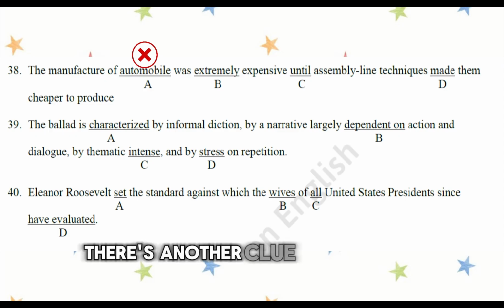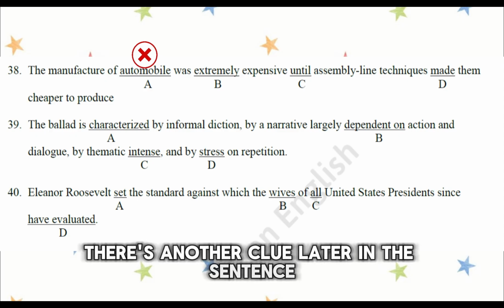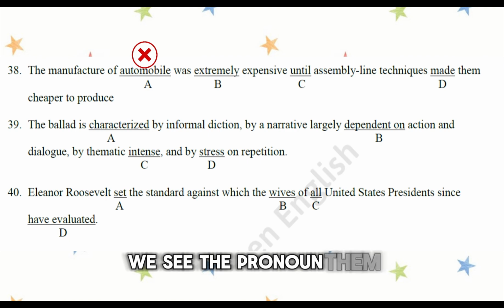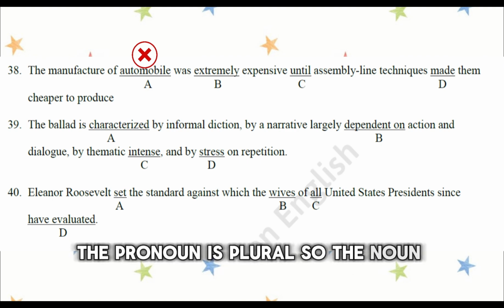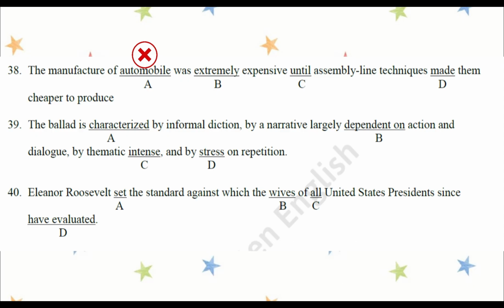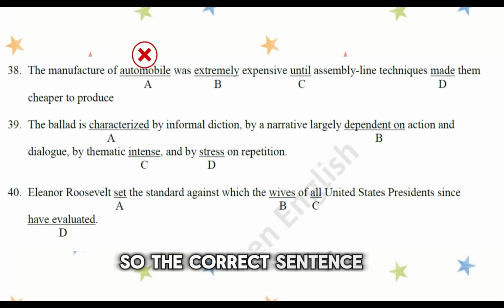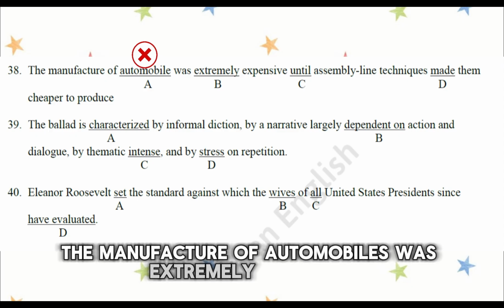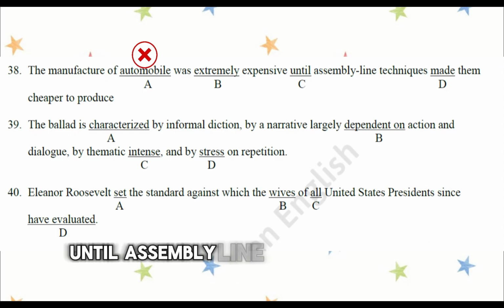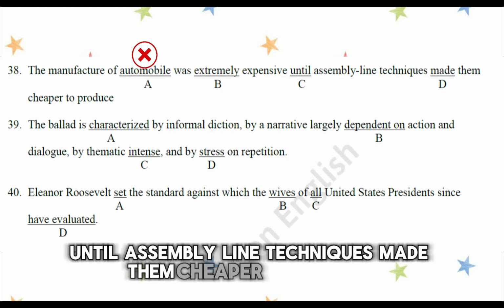There's another clue. Later in the sentence, we see the pronoun them. The pronoun is plural, so the noun should also be plural. So the correct sentence is, the manufacture of automobiles was extremely expensive until assembly line techniques make them cheaper to produce.